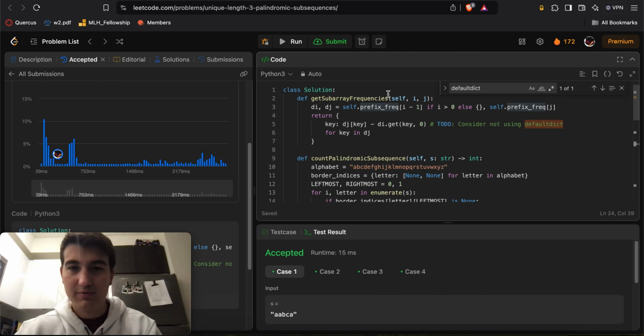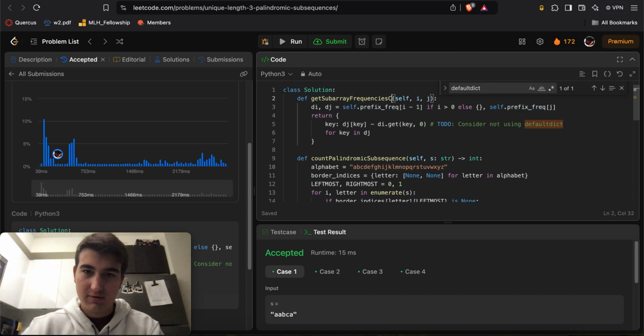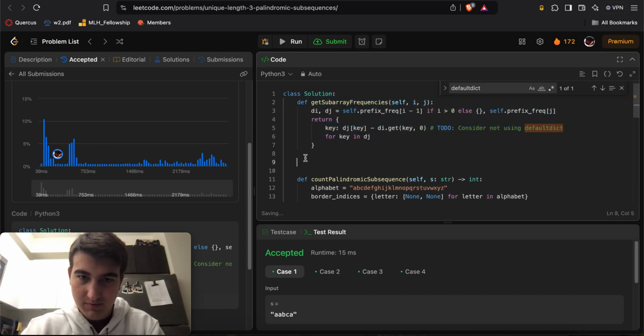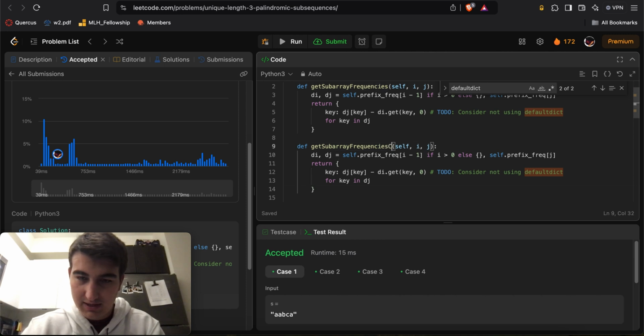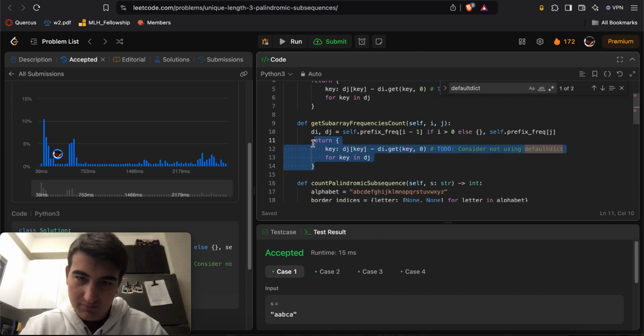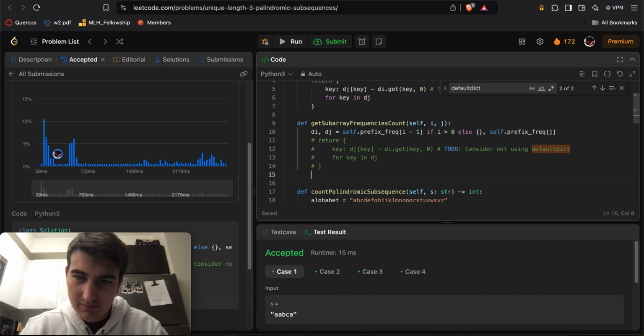Here we can do, let's do get so count. Return sum of.